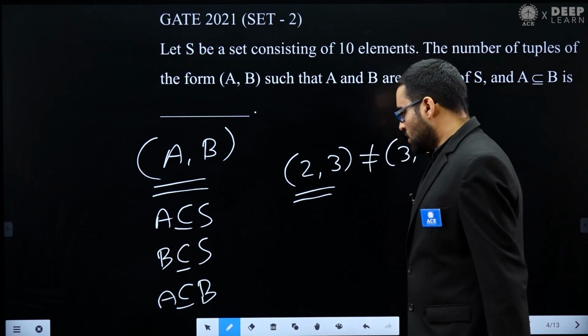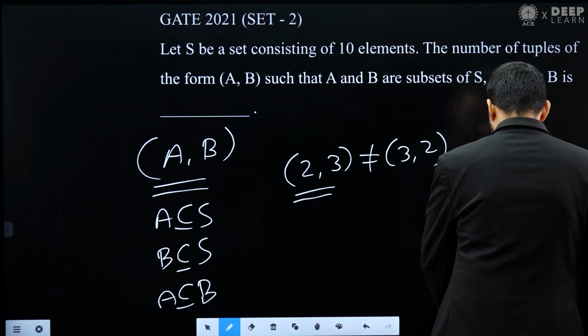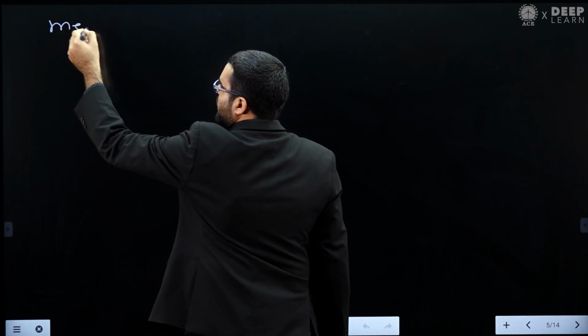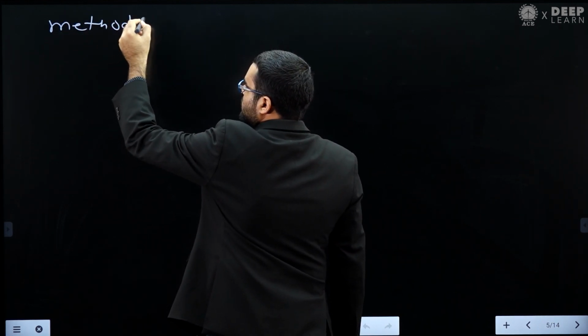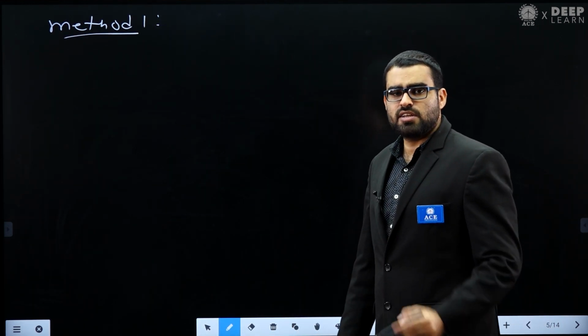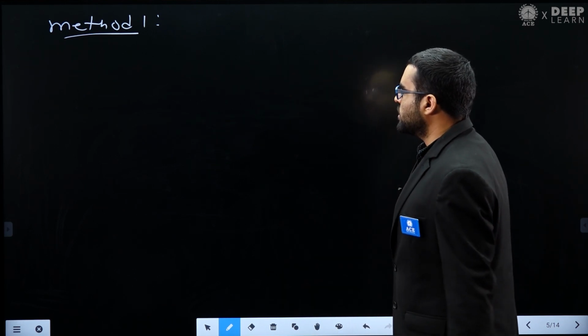Okay, we will see both the methods. So let's see method 1. This method 1 is a little bit lengthy, but after that we will see a very short method. So let's see the method 1.